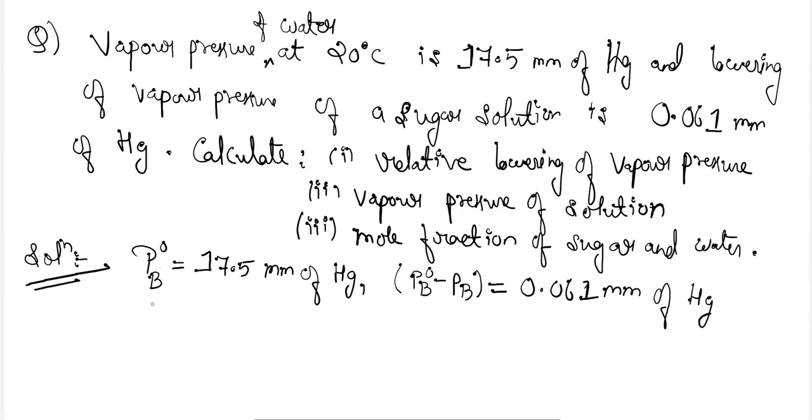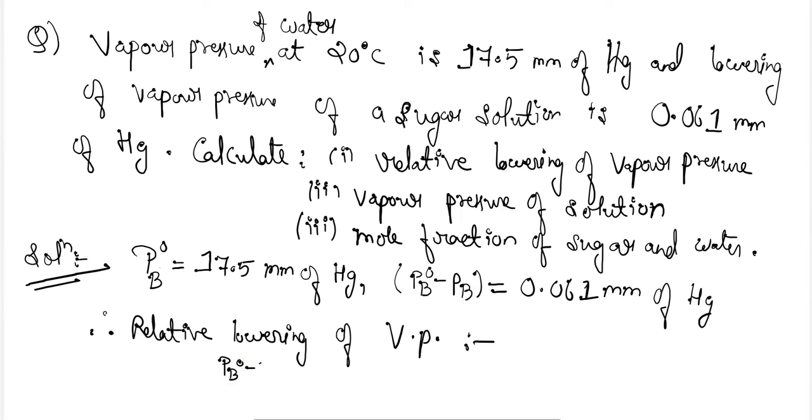Okay, now here we have to find out the relative lowering of vapor pressure. So it will be (PB naught minus PB) divided by PB naught is equal to 0.061 divided by 17.5.